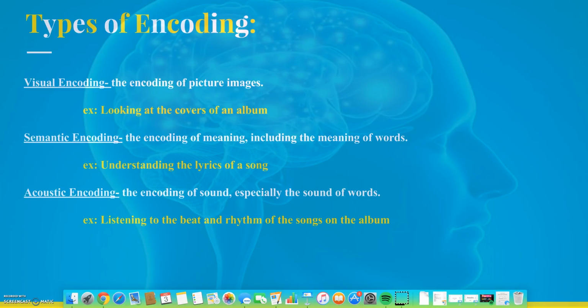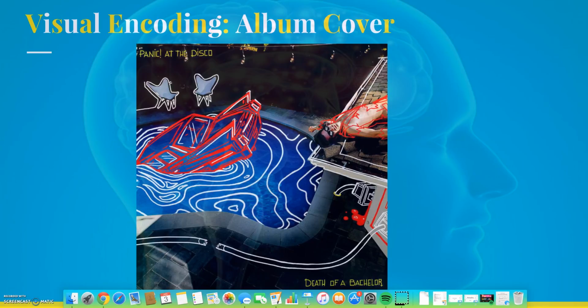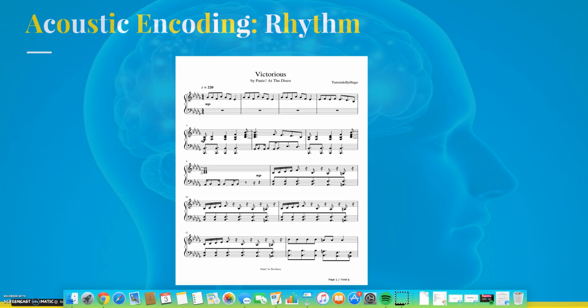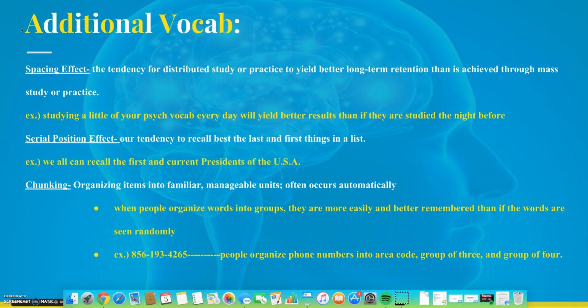Example: looking at the cover of an album. Semantic encoding: the encoding of meaning, including the meaning of words. Example: understanding the lyrics of a song. Acoustic encoding: the encoding of sound, especially the sound of words. Example: listening to the beat and rhythm of the songs on the album. Visual encoding, album cover. Semantic encoding, lyrics. Acoustic encoding, rhythm.